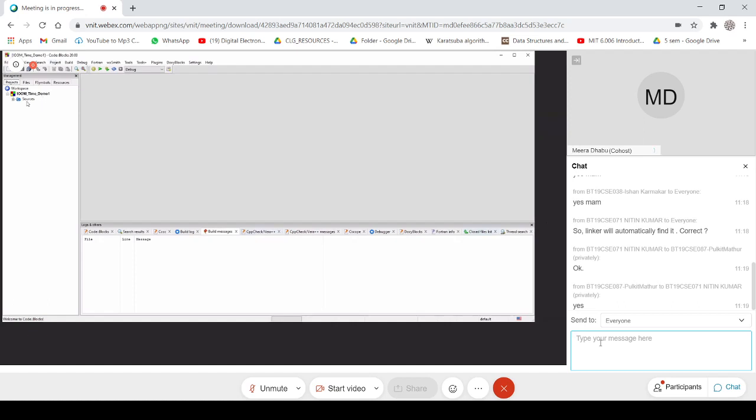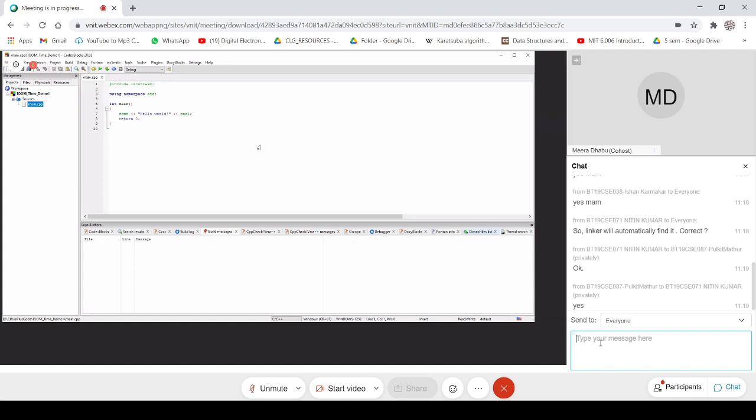Here it is an IDE. We know that an IDE most of the time simplifies our life. By default in some IDEs, you will get this type of code already available.